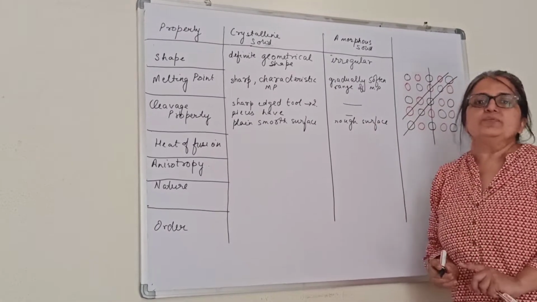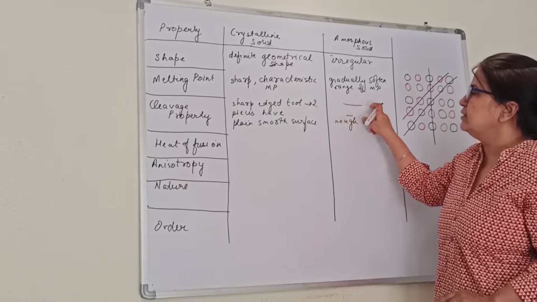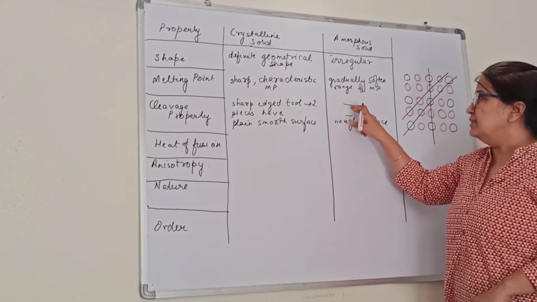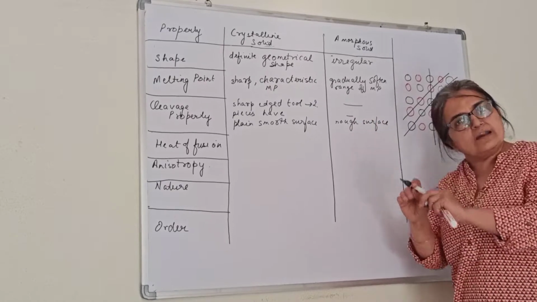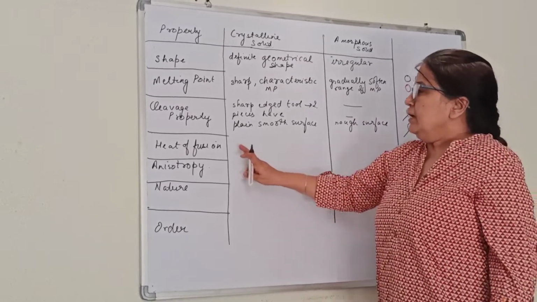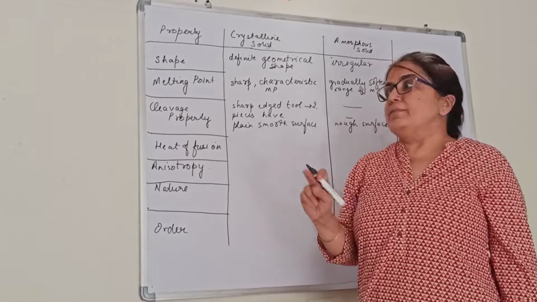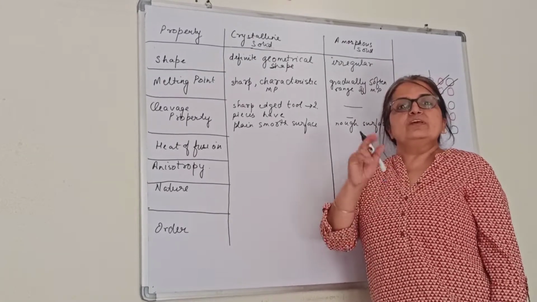They will not be uniform. Is it clear? This I think you can write. When cut with a sharp edge tool, two pieces will be formed. Each piece has a rough surface. Clear? Heat of fusion. See children, you are familiar with this enthalpy of fusion, heat of fusion.